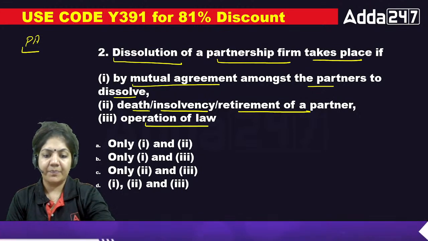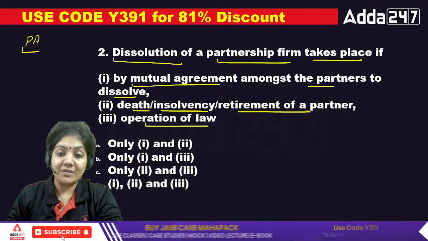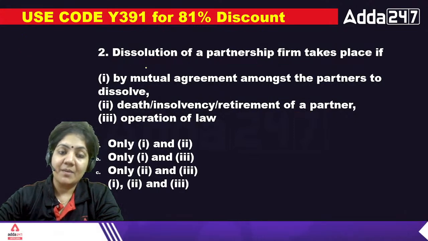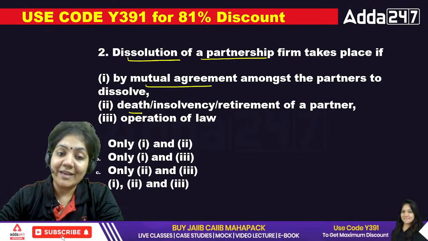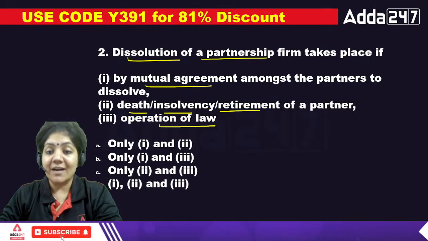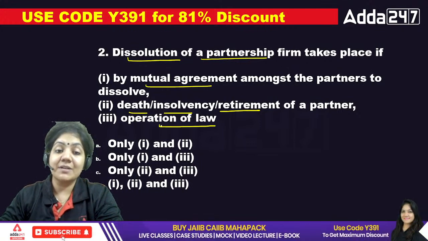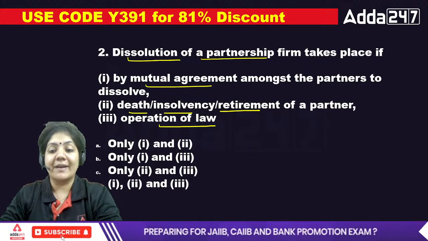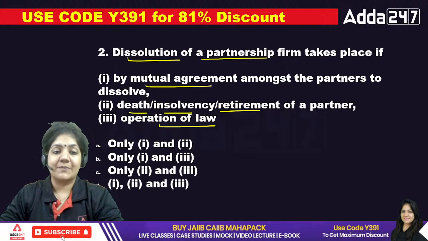Dissolution of firm. Okay, if you have read the concept, what are the ways in which we can dissolve the partnership firm? Anyone? Mutual agreement is there, death, insolvency, retirement, by operation of law. So I think these things are sufficient to understand. That's why for this one, D is the right answer. In all the above points, we can easily dissolve our partnership firm. So D is the right answer. Excellent. Shankar sir, Mamta ma'am, Rahul sir, Rohini ma'am. Excellent. Okay, now cool. Next.